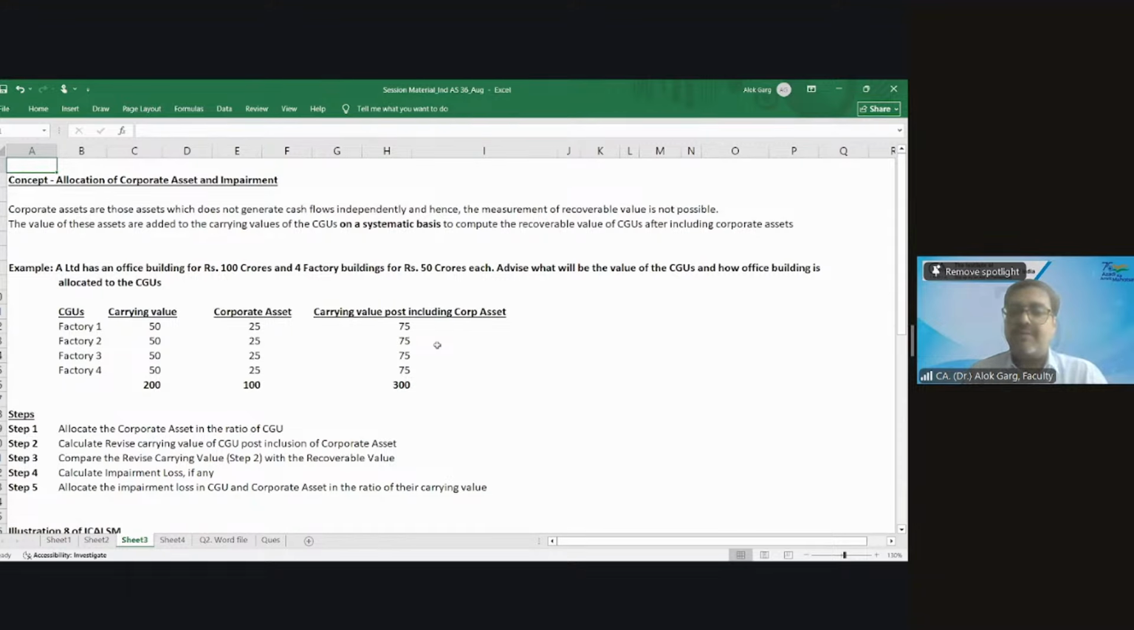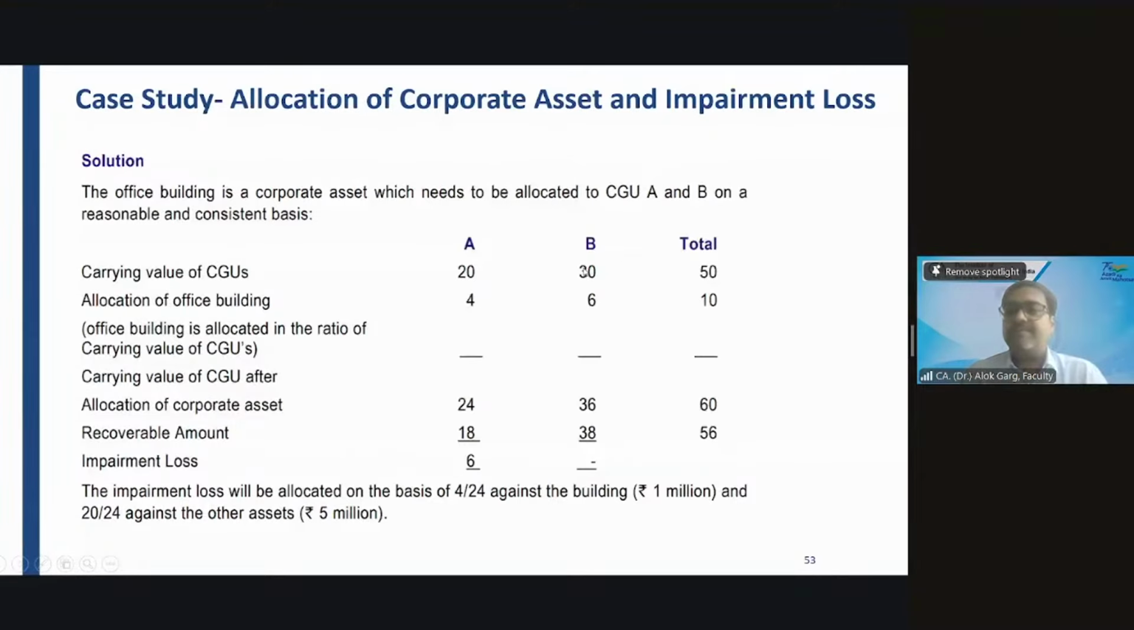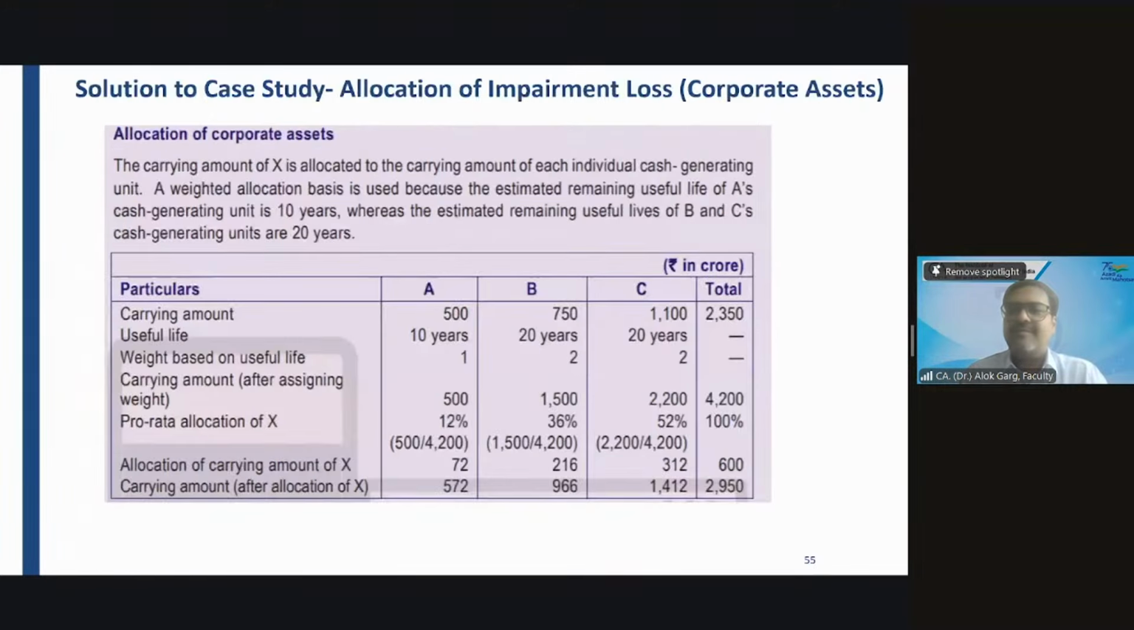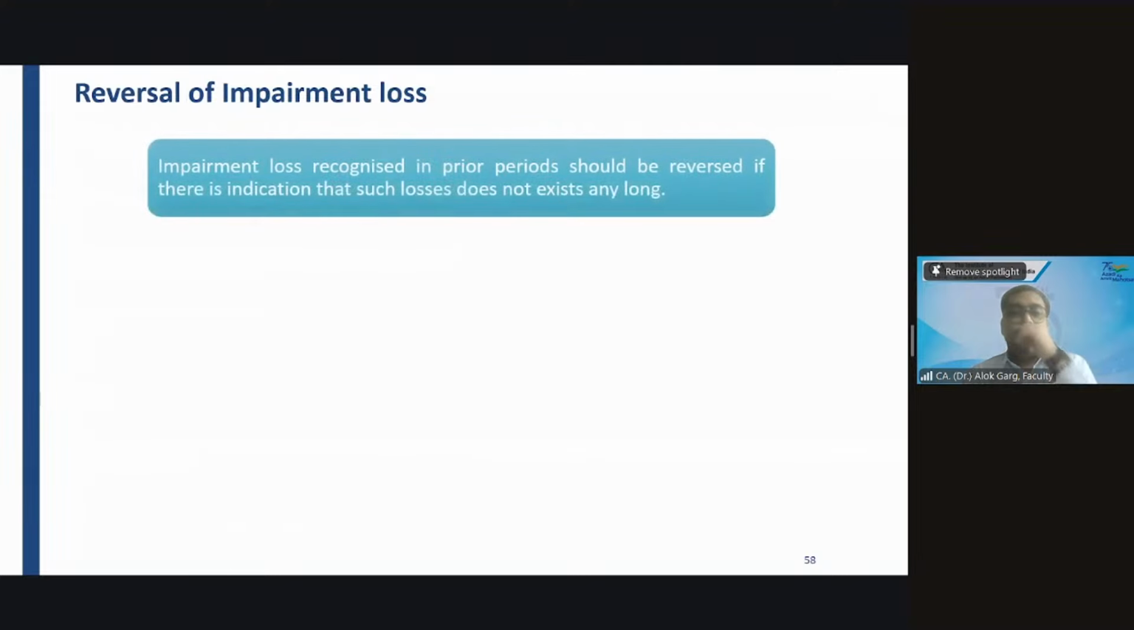Is that clear to everyone? Yes or no? Yes, sir. Clear, sir. Very much. Clear with clarity.